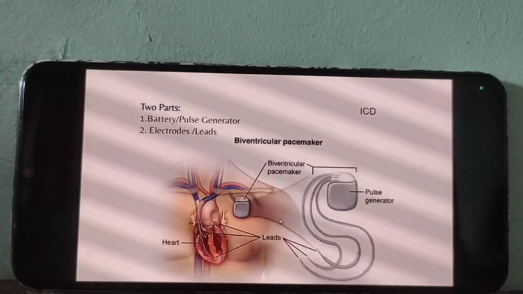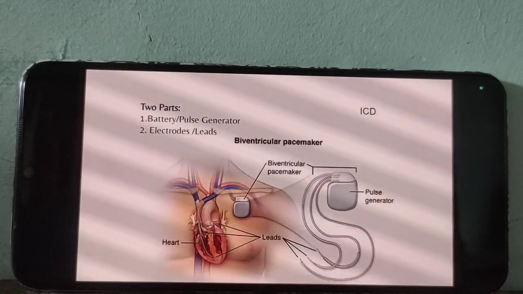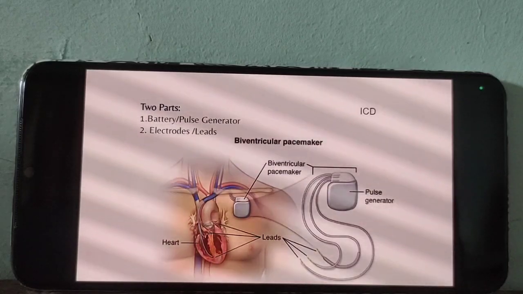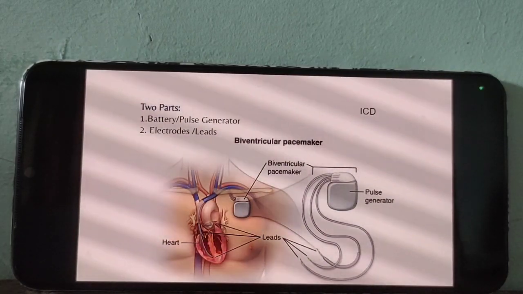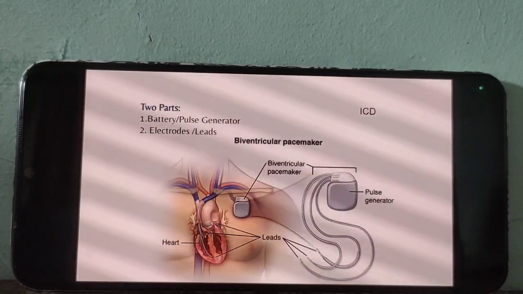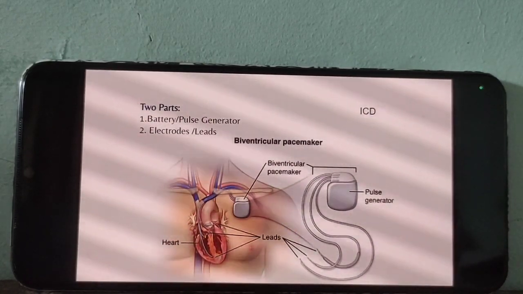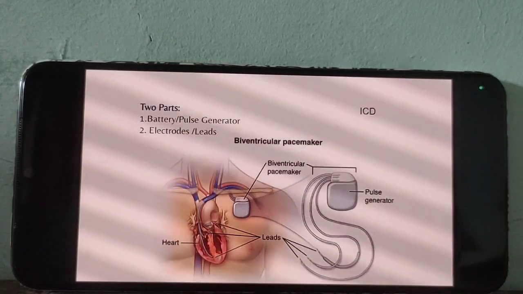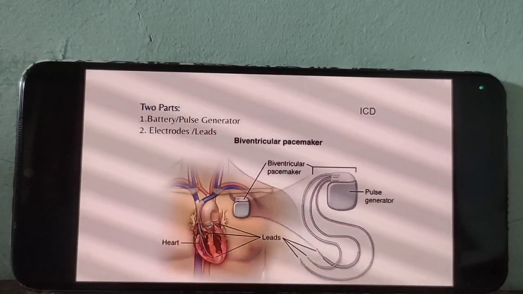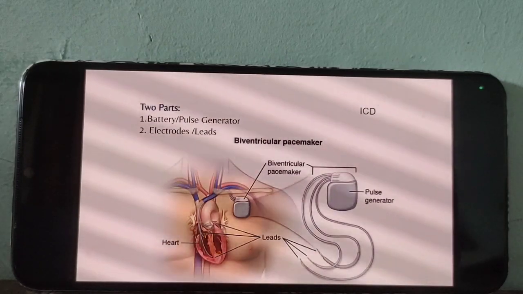Now, this is a code for pacemaker. A pacemaker is nothing but like our stabilizer. It reduces the excessive impulses and it also stimulates. It is one of the devices to treat cardiac arrhythmia. When a patient has very few impulses, it stimulates the heart, for the treatment of bradycardia and tachycardia. So this is one of the best devices for cardiac arrhythmia.